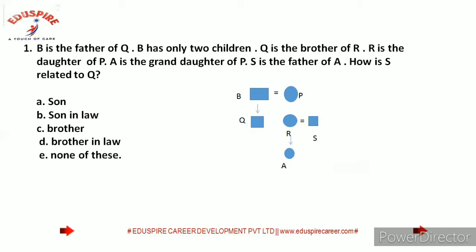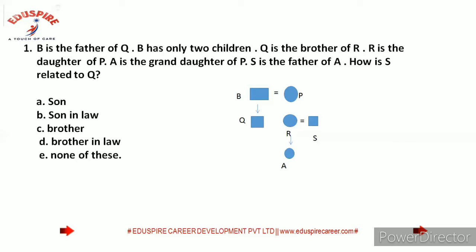So what we are finding, B is the father of Q, and B has two children. Q is the brother of R, and R is the daughter of P. That means P should be B's wife. A is the granddaughter of P. That means A is the daughter of R.